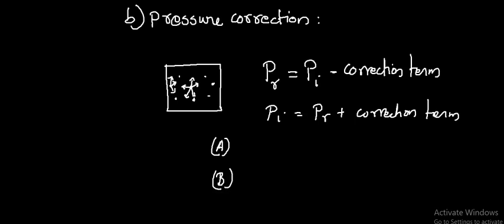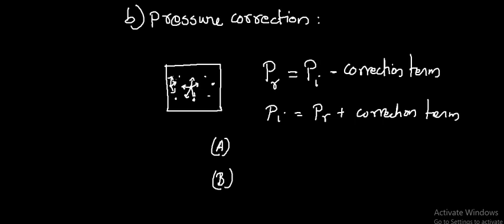Good morning. Here we discuss the pressure correction term involved in the Van der Waals equation. A molecule in the interior of a gas is attracted by other molecules on all sides. These attractive forces cancel out. But a molecule about to strike the wall of the vessel is attracted by molecules on one side only.